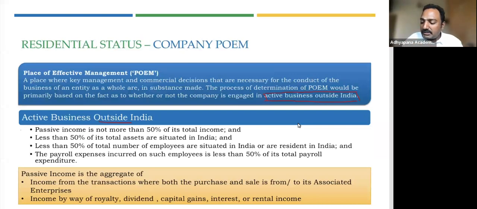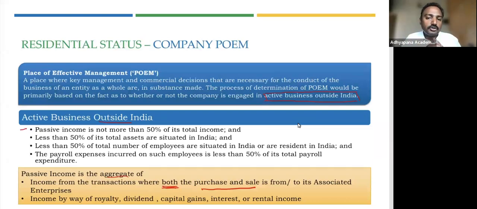So what are the conditions for this? The first condition is passive income is not more than 50% of its total income. Now the question comes, what is passive income? It is basically the aggregate, that is, the total of income from transactions where both, please remember the word both, purchase and sale are from or to its associated enterprises. For the time being, we will understand an associated enterprise as something like a related party.